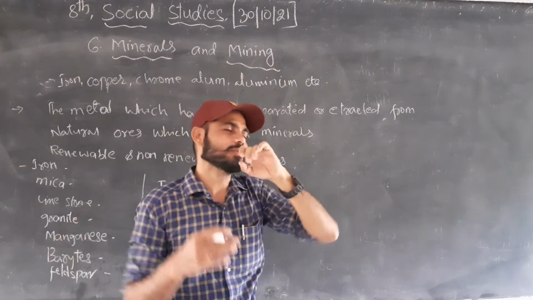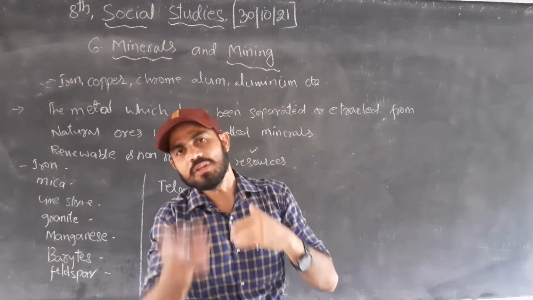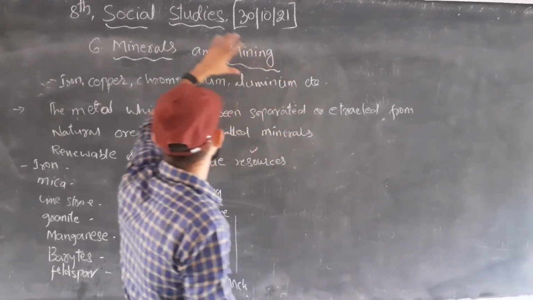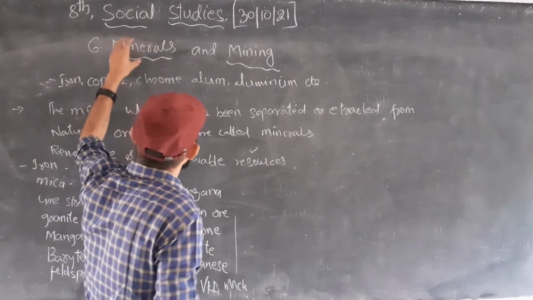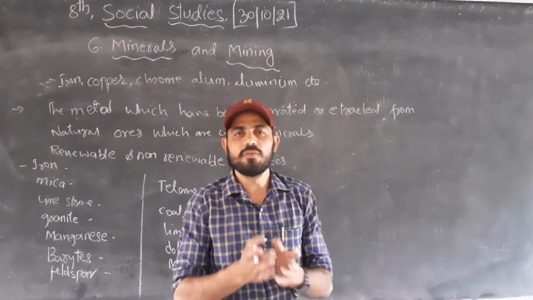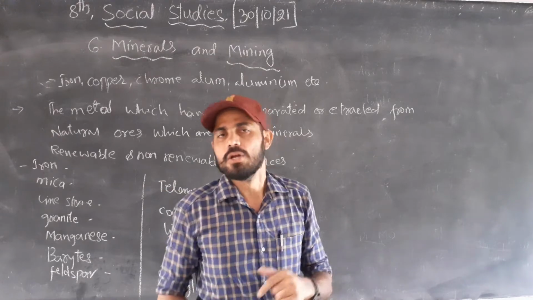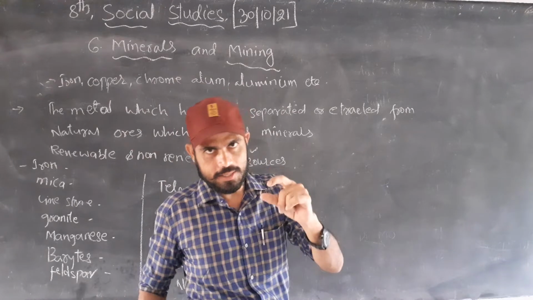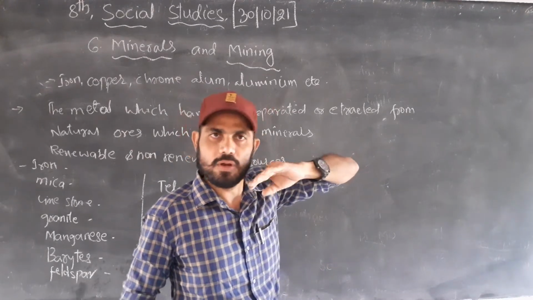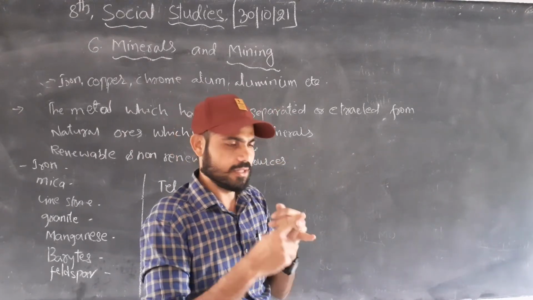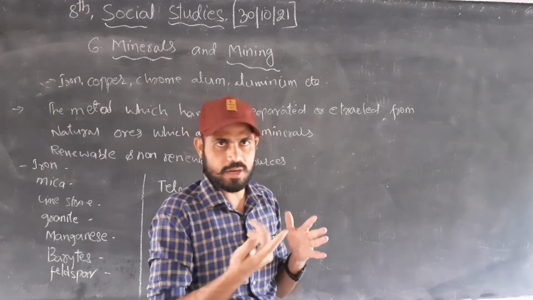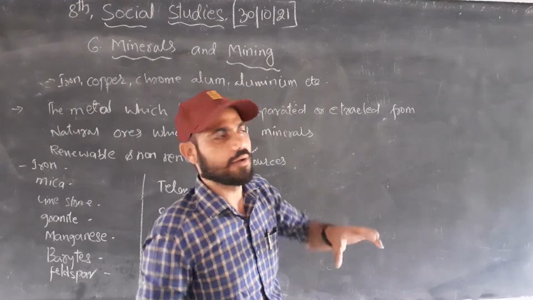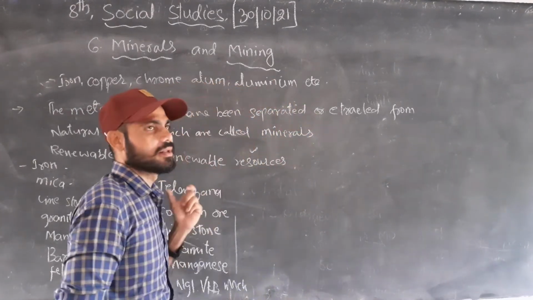Everyone knows the tile, and we can buy it in a shop. But how does it come? When we do mining, the minerals come, and when the minerals are mined they get a shape and then we can easily use them. I am giving only one example, the tiles, but we have lots of minerals: sand, iron, oil, cement, mica, aluminium. All of these are minerals.